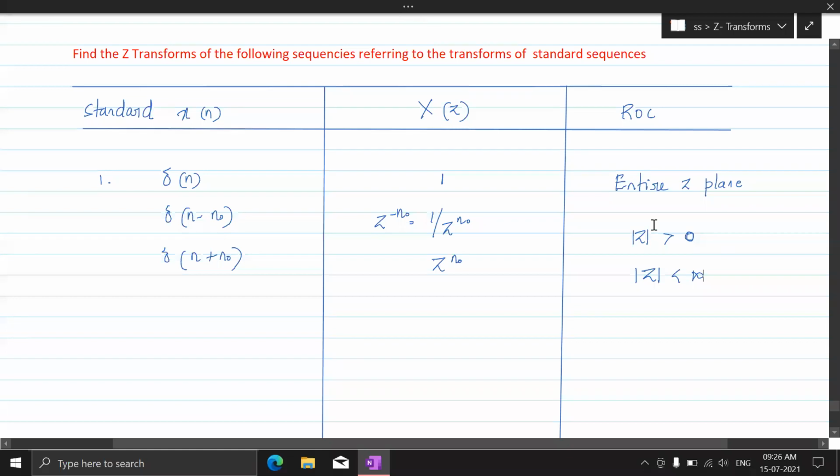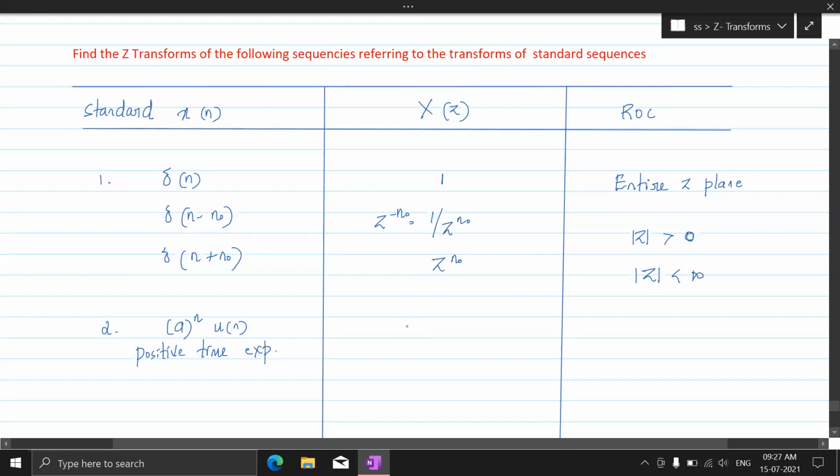The second set of sequences that we saw was a power n u of n. What is a power n u of n? It is a positive time exponential.